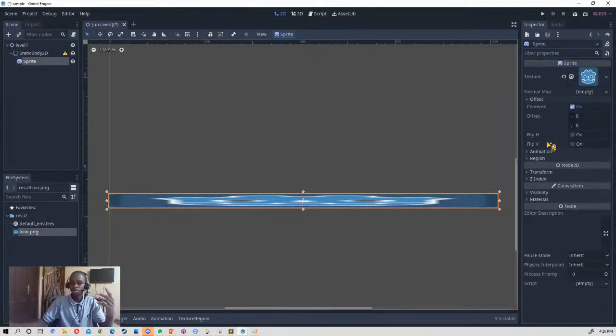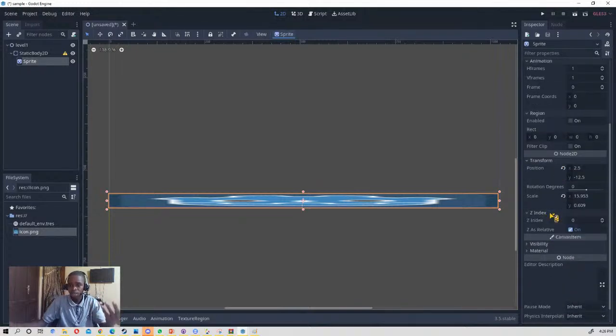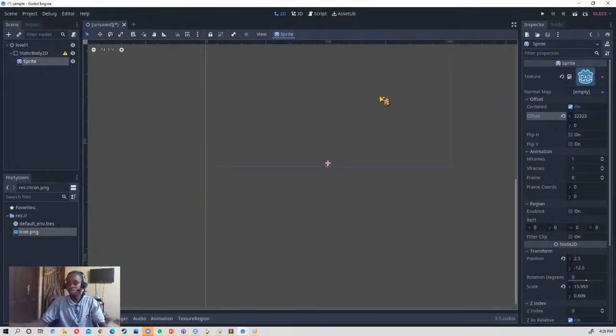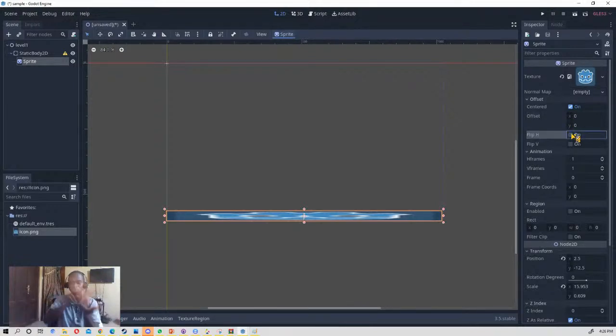So, the elements of the property: there is center, which shows whether the image is centered or not. There is offset, which we can use to offset how the image will look. As you can see, the image is gone. There is flip to flip the image left or right, flip H to flip it on the horizontal axis, and flip V to flip it on the vertical axis, as you can see.